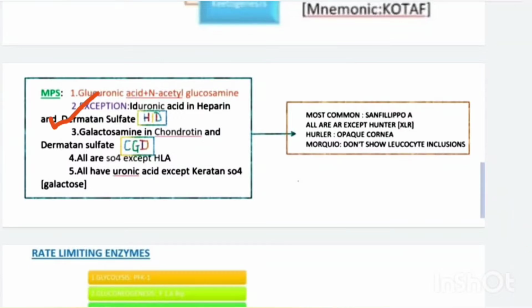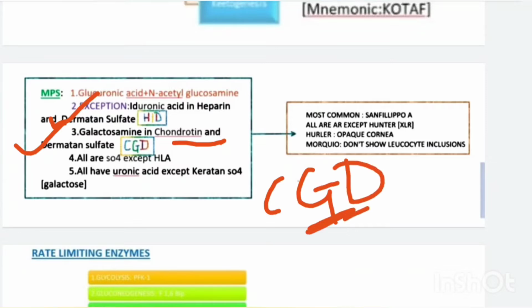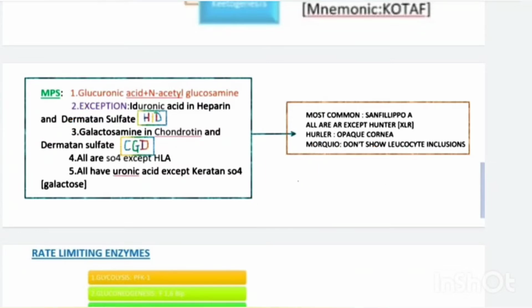Next, galactosamine is present in chondroitin and dermatan sulfate. You can remember it by the mnemonic CGD. Then all are sulfated except hyaluronic acid, and all have uronic acid except keratan sulfate, which has galactose.